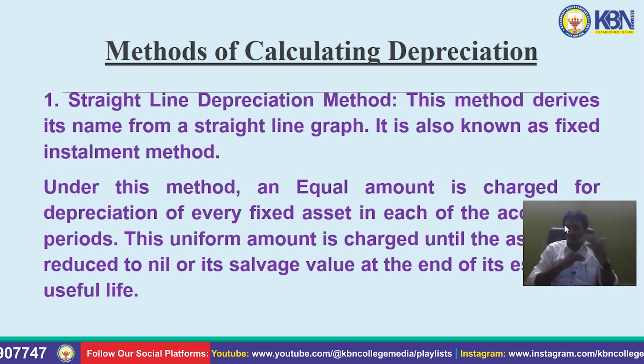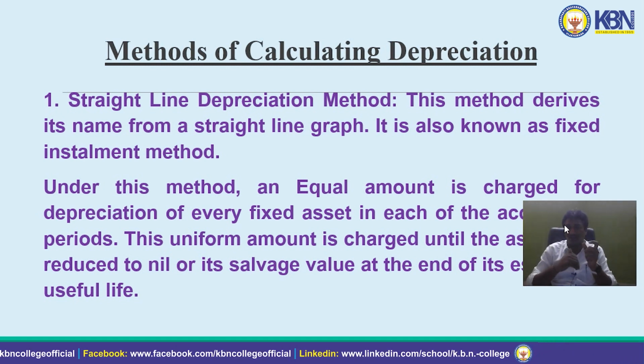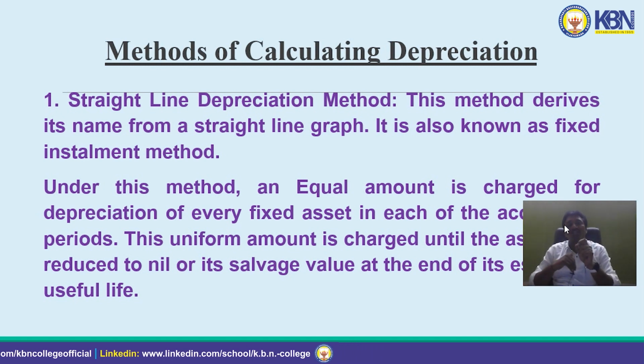Generally, we have nearly 11 or 12 methods, but as of now, I would like to explain four major methods. In those four major methods, first one, straight line method of depreciation. It is a traditional method of depreciation. This method derives its name from a straight line graph. It is also known as fixed installment method. Under this method, an equal amount is charged for depreciation of every fixed asset in each accounting period.